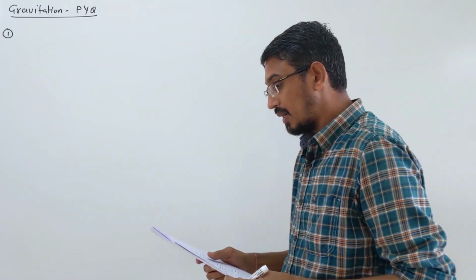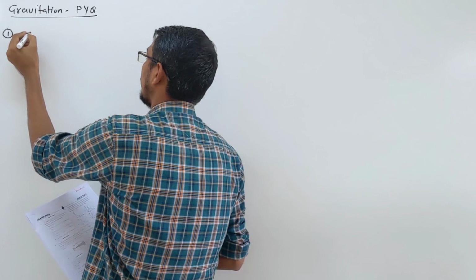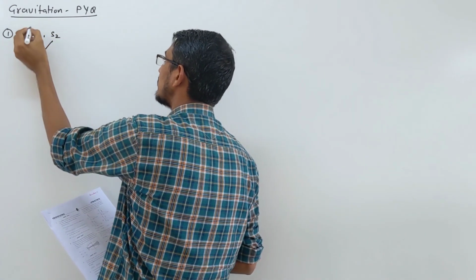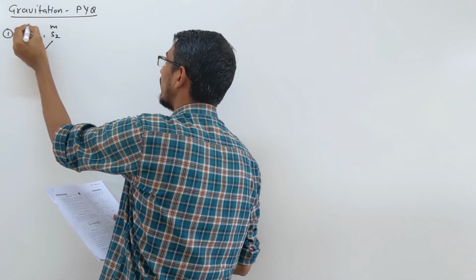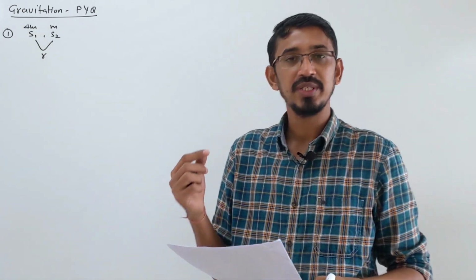Orbit is given same. The mass of S1 is 4 times the mass of S2. Which of the following statements is true? So two satellites are moving, S1 and S2. They are moving in exactly the same orbit. Radius is given as r, but masses are different. Mass of S2 is m, then the mass of S1 is 4m. This relation is given. They are asking which statement is true.